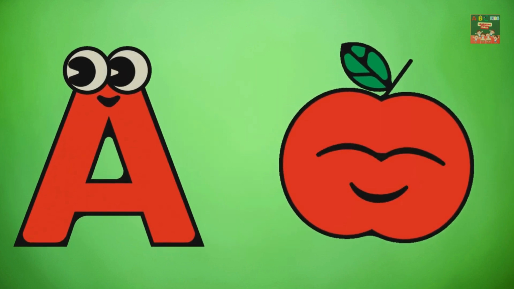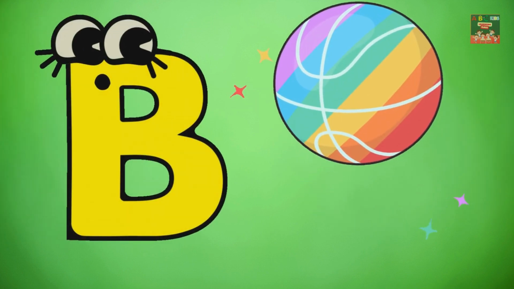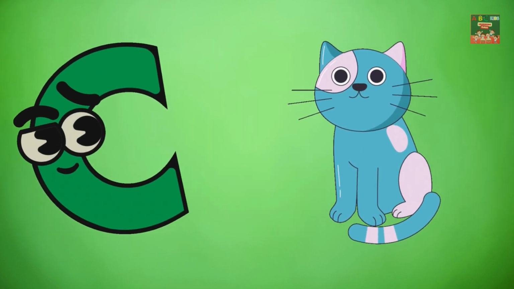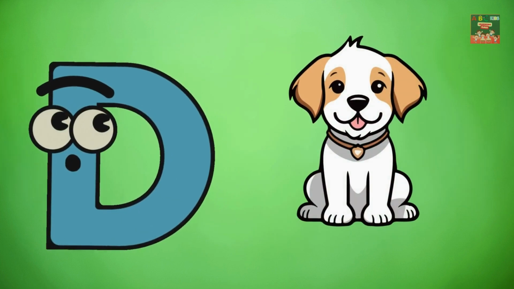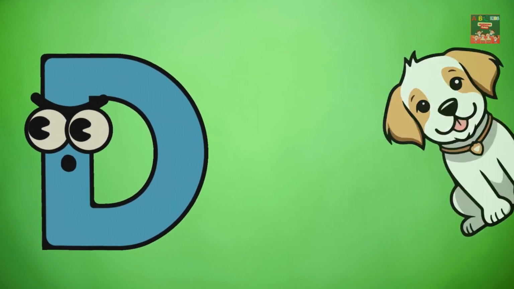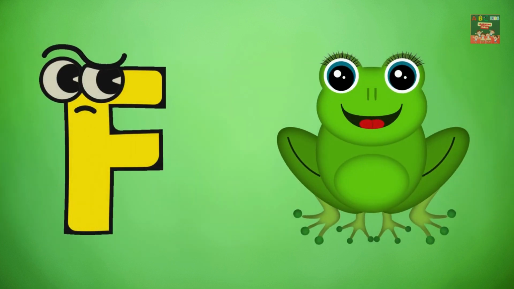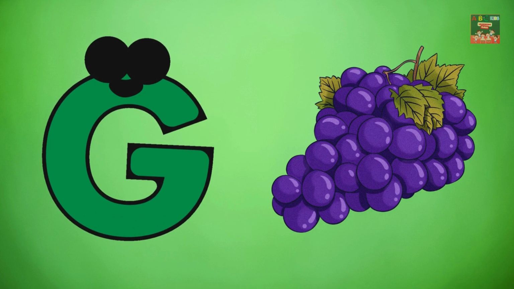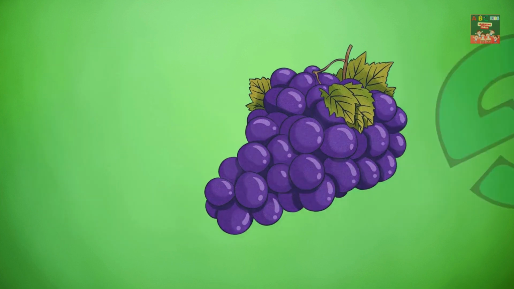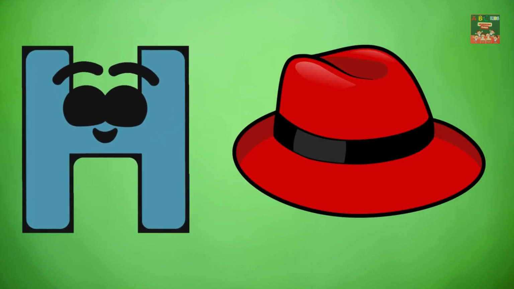A for apple. B for ball. C for cat. D for dog. E for eyes. F for frog. G for grapes. H for hat.